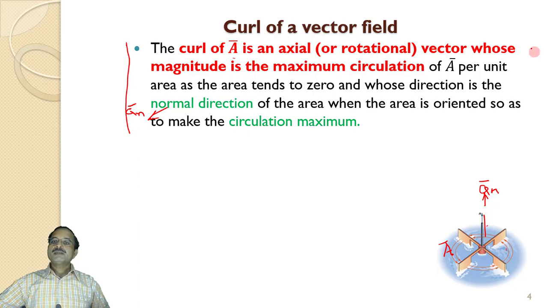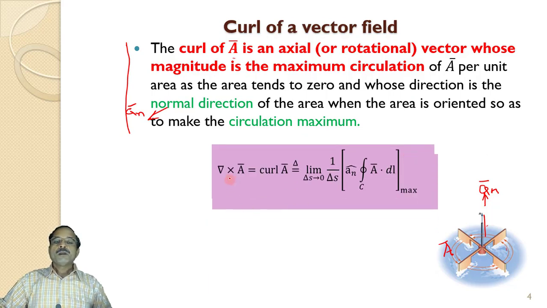So whatever is discussed in this statement, let us apply in the form of mathematical equations. So del cross A is the symbol or the mathematical representation of curl, or we can also denote it as curl of vector A. Now each and every statement, whatever is discussed here, let us apply in the form of a mathematical equation. So curl of A here, whose magnitude is the maximum circulation of A.